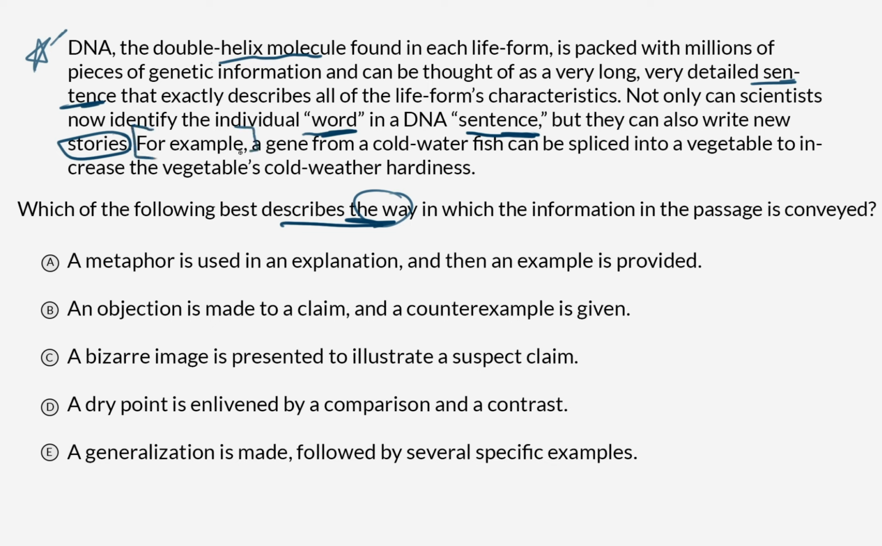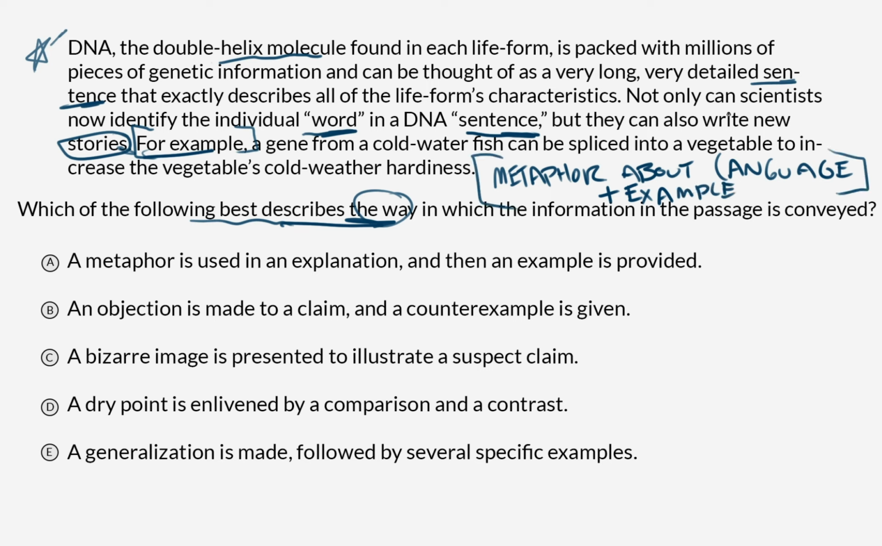For example, a gene from a cold water fish can be spliced into a vegetable to increase the vegetable's cold weather hardiness. Cool. So, which of the following best describes the way in which the information in the passage is conveyed? It's a metaphor about language. And then we have an example of a new story that doesn't use the metaphor, but is an example that explains what a new story might look like. Plus, example. So I have a description here in my own words of how I think the information in the passage is conveyed. The author is using a metaphor to convey how DNA works and how gene splicing works. So let's take a look at the answer choices.